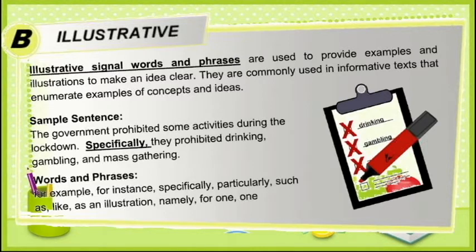In our example, we have illustrated or given some examples, which are prohibited drinking, gambling, and mass gathering. And we use the signal word specifically. Take a look at the other illustration words. We have for example, for instance, specifically, particularly, such as, like, as an illustration, namely, for one, and one.